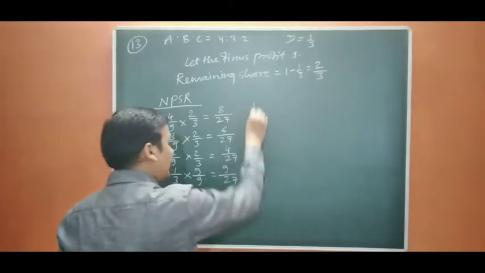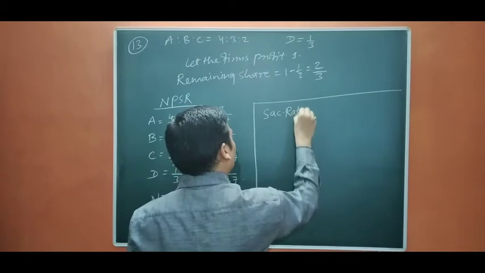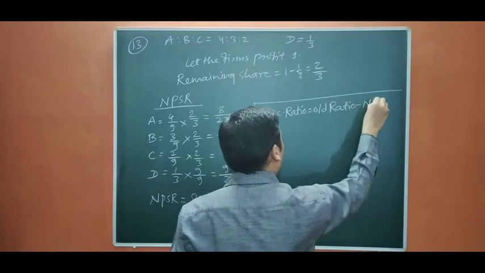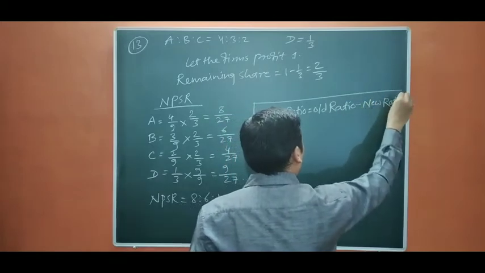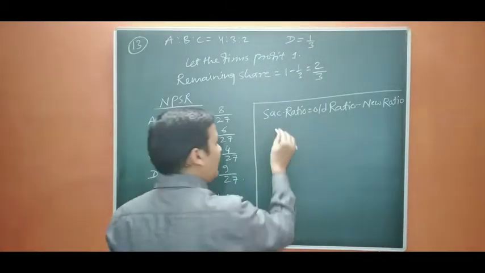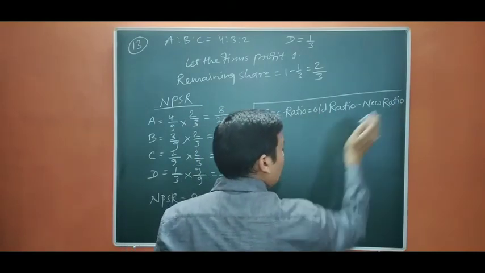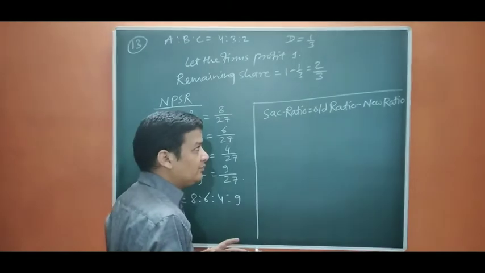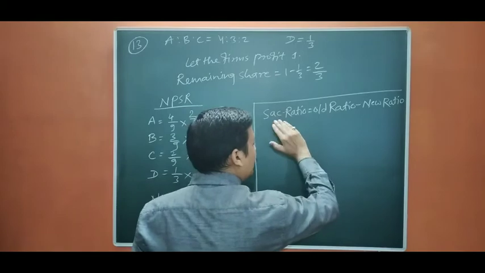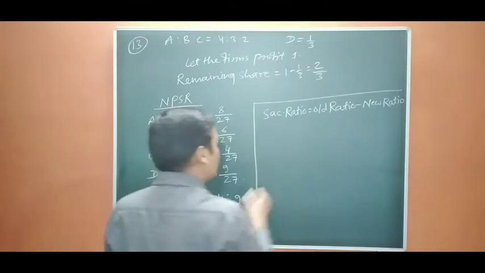Okay. Now we are going to calculate the sacrificing ratio as it is asked. So sacrificing ratio equals old ratio minus new ratio. If you see the formula, generally all the persons know that whenever we are going to calculate the sacrificing ratio, it is old ratio minus new ratio. When we change the equation, okay, we are going to bring new ratio this side and we are going to deduct sacrificing ratio that side, then it will remain the same. Okay, so let us see.